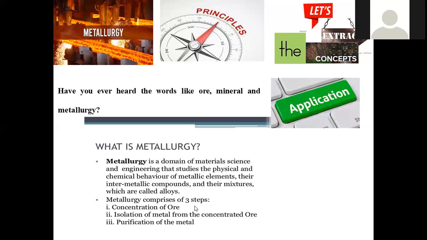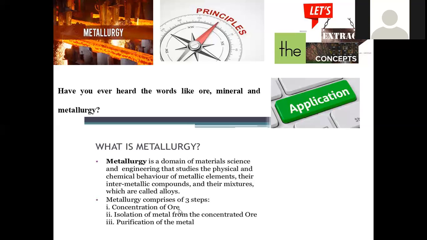Metallurgy comprises three steps. Whatever the material and whatever the mineral we are taking from the earth crust, it follows three distinctive steps. One is concentration of ore. First we are taking tons of bulk material, and tons of material may not be entirely converted into metal, right?